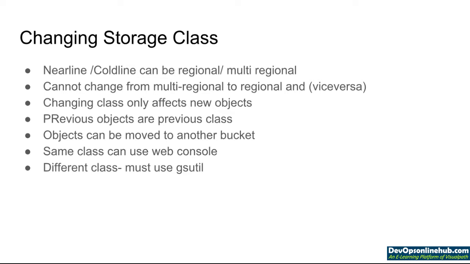The same class can be set from the web console. Then we will be using gsutil for different storage class operations. This is the command to create a bucket: gsutil mb -l us-central1 -c nearline gs://tsrt. We will see that.